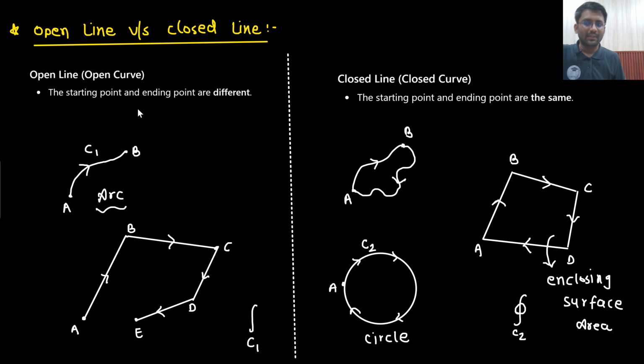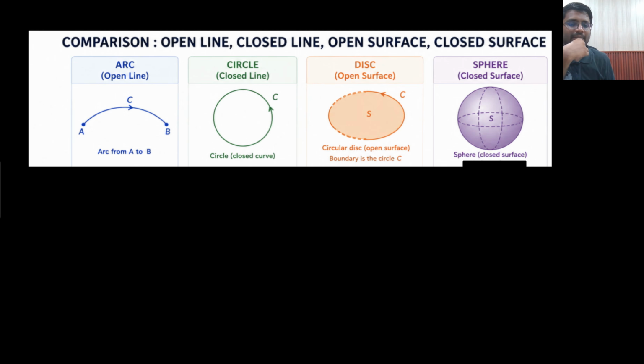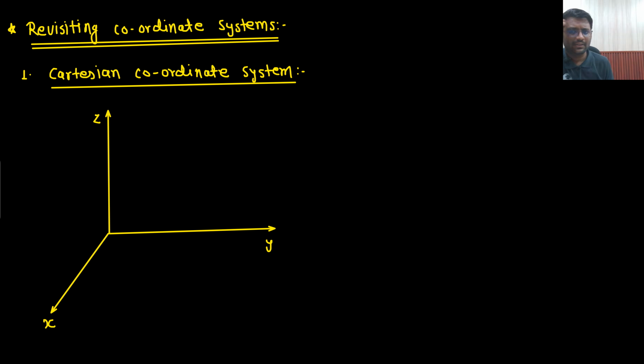Understandable? So these terms will be highly used. That's why we have understood here open line, open surface, closed surface. So this is the example. Arc is an open line, closed line is a circle. Disc, that means there is color inside, is an open surface, and sphere is a closed surface. So this is just a comparison.